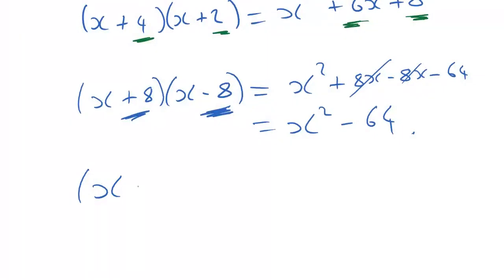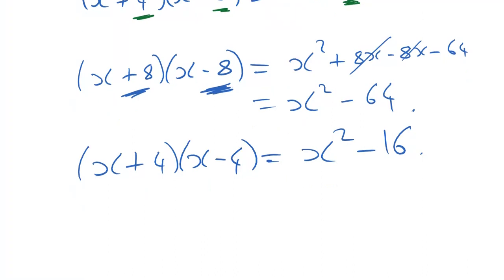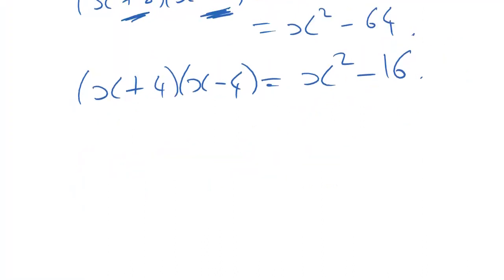If I had x plus 4, x minus 4, and expanded it, it would just be x squared and a minus 16 for exactly the same reason. So we can look at this pattern and carry on through and find really helpful things if we see a quadratic in this sort of format, right?